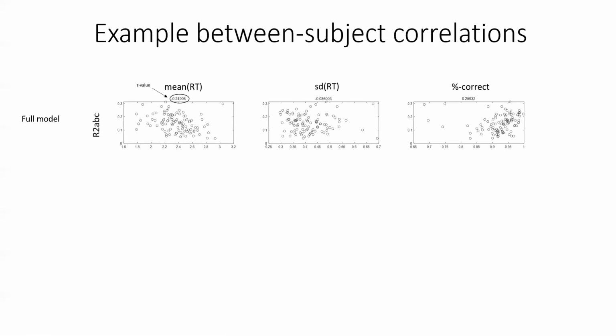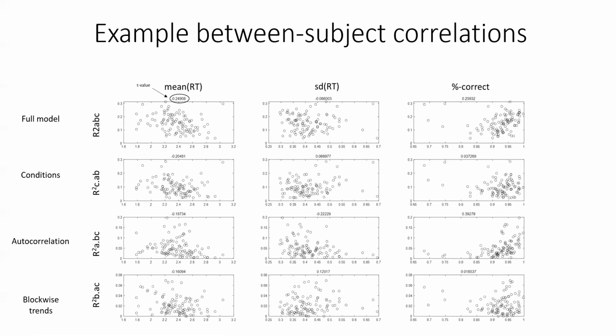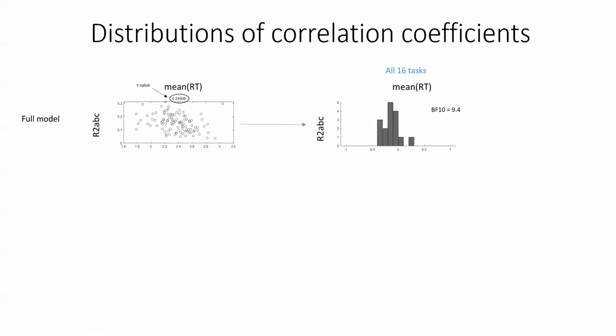Then instead of looking at the total explained variance by the 3 components, we can also look at the unique amount of explained variance for each component separately across each performance measure. So in total, for one task, this gives us 12 correlation coefficients, each one representing the between subject correlation between performance and explained variance. So this is one task. If we do that for all 16 tasks we have so far, we get distributions of correlation coefficients.